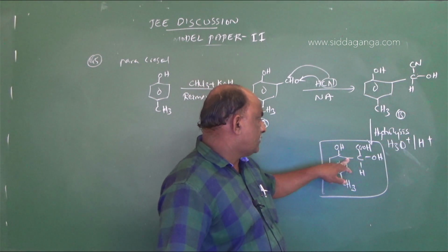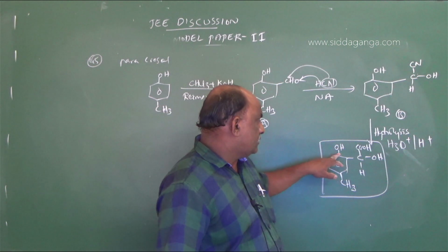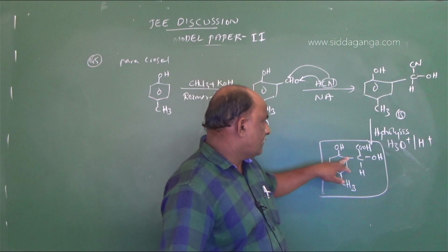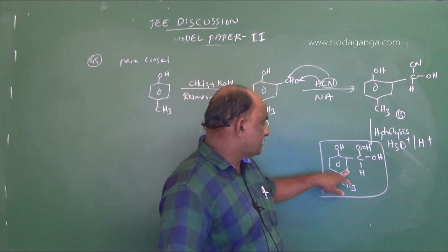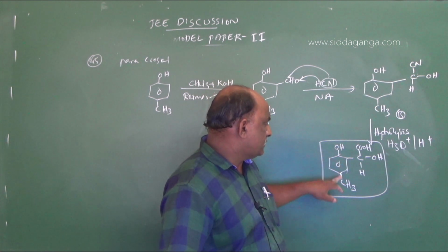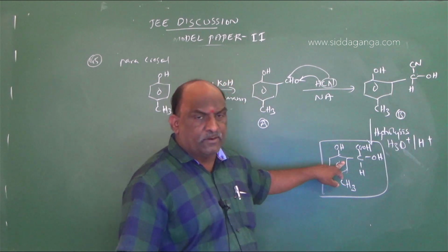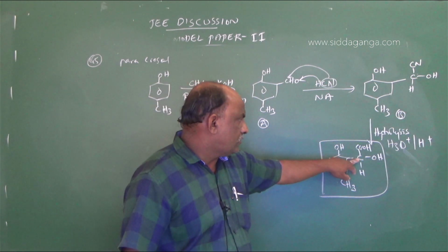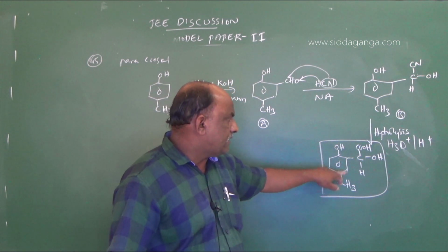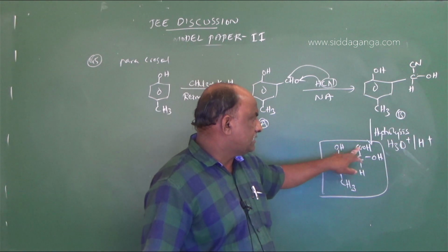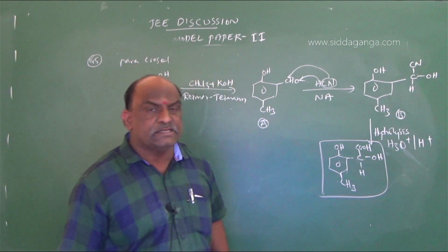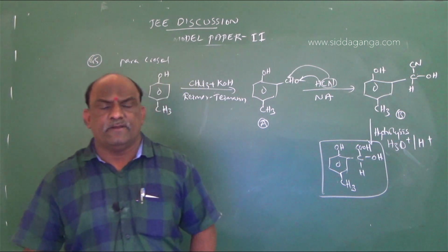It is 2-hydroxy ethanoic acid with a phenyl group, the total number of carbons being two.